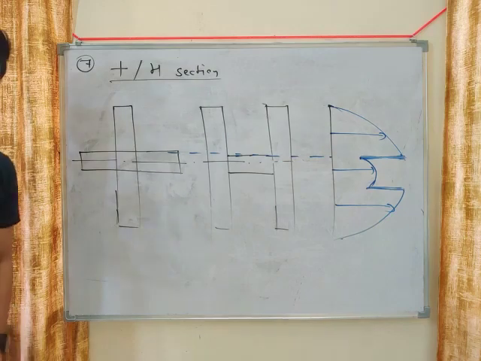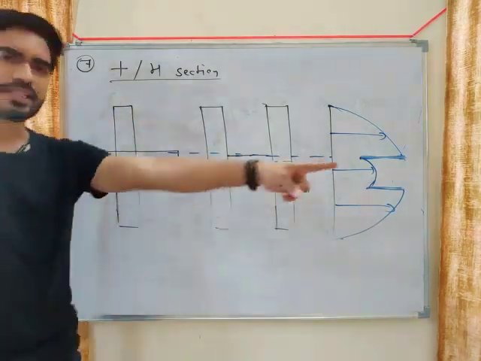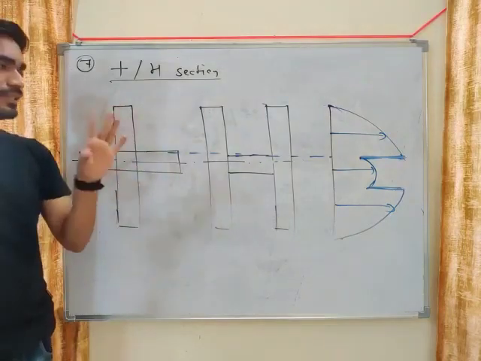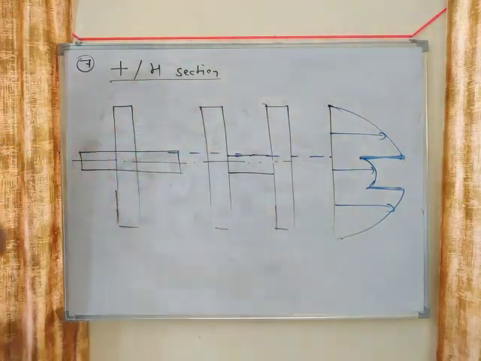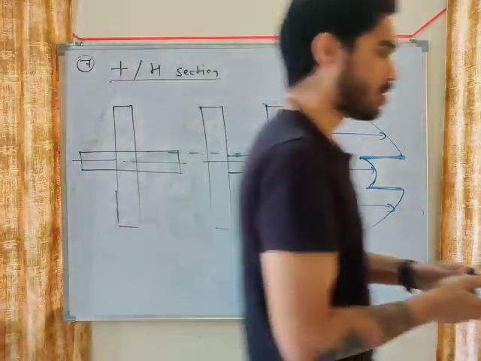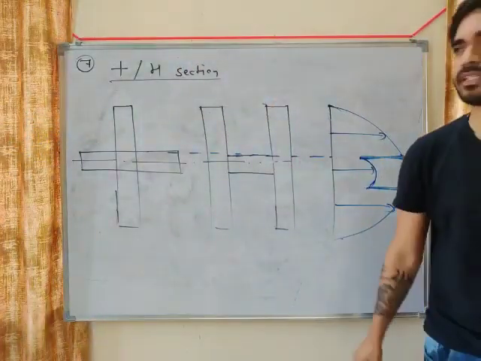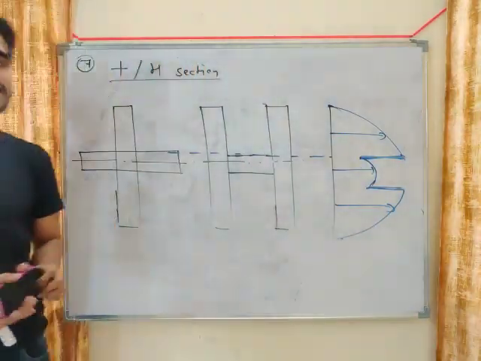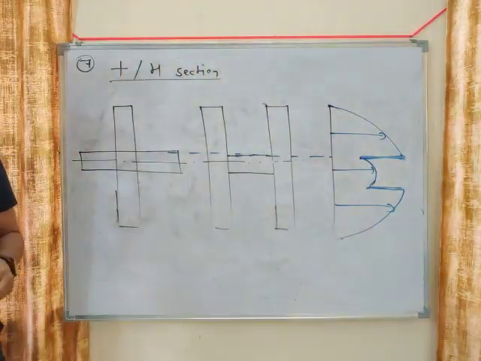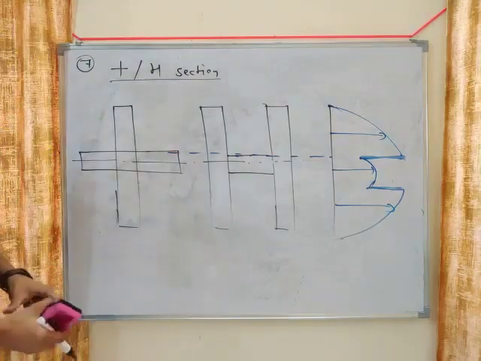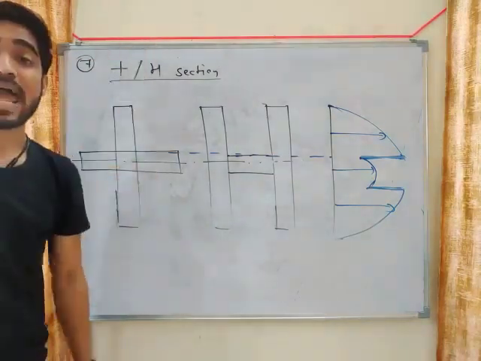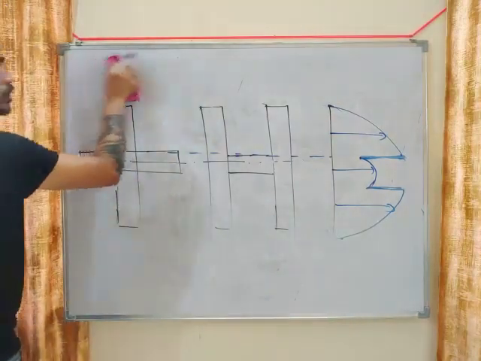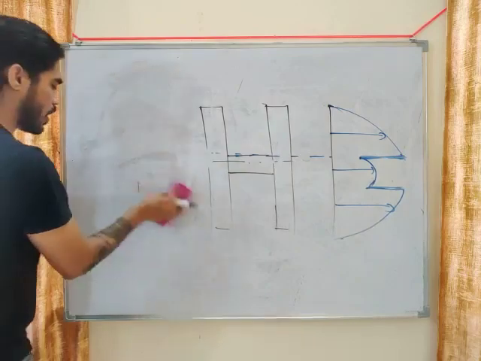You will get a theory question from this. There is a question in a previous year GATE paper. You will get a question on this diagram also, so remember this diagram. I have told you what the shear stress distribution will be for different sections. All these diagrams you have to remember, and you also have to remember the relation between tau maximum and tau average. That is also very important. All right, so moving on.